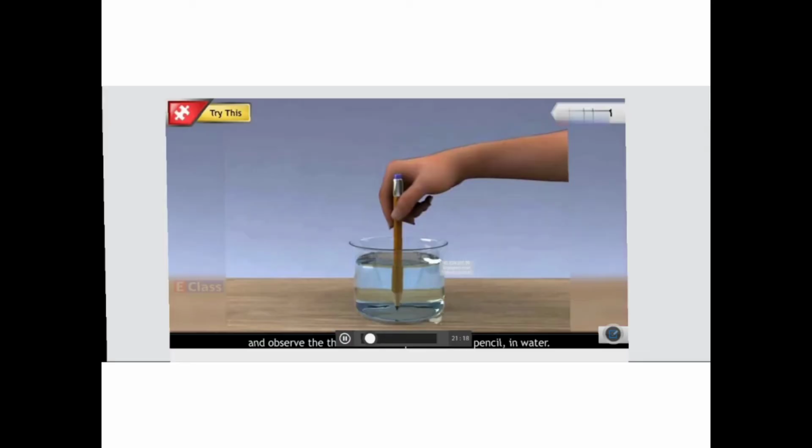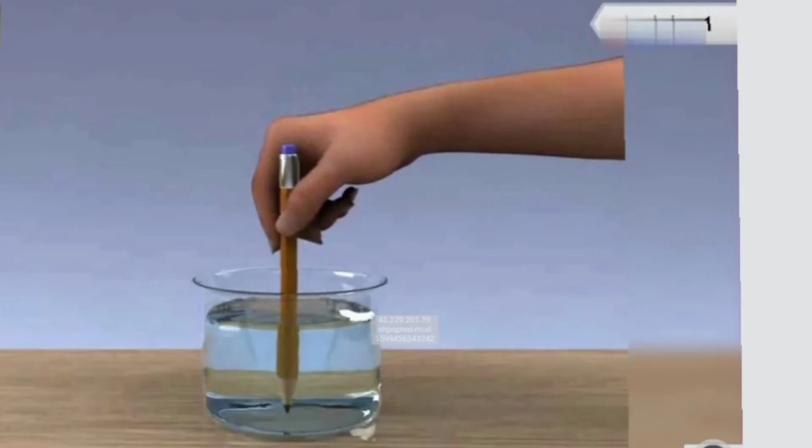For that, let us perform a simple experiment. Here we have kept water in a transparent glass. Okay, we have a transparent glass. In that the water is filled, and now we are dipping the pencil vertically.